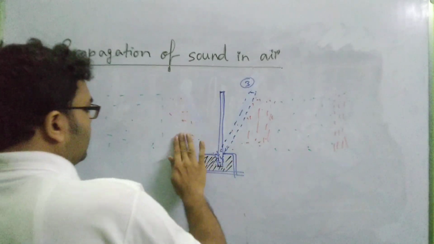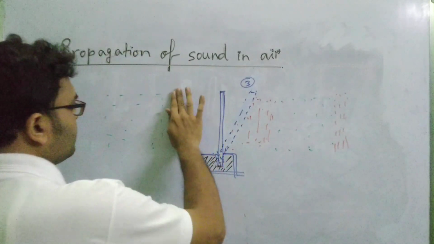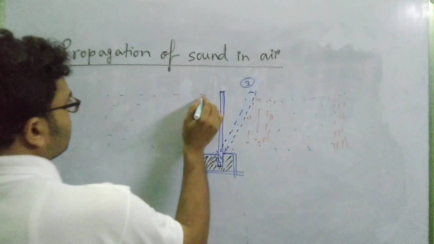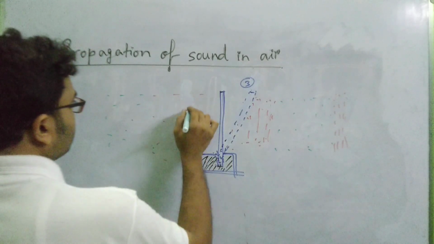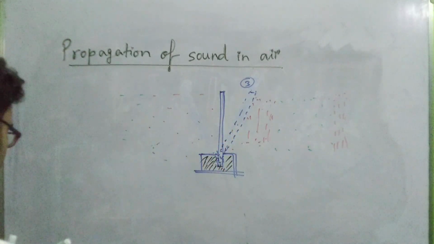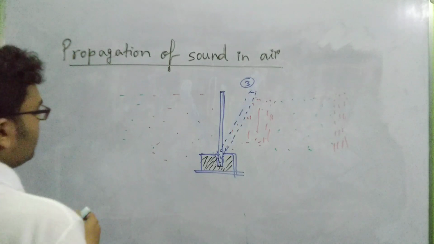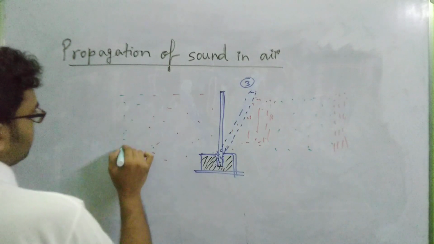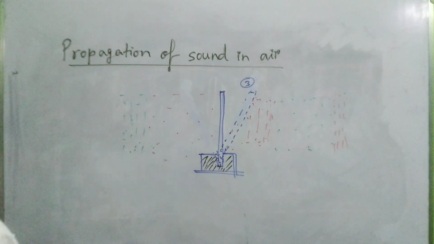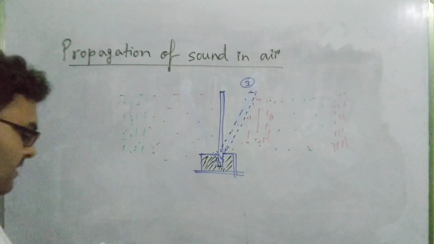Now again when the scale moves to position 3, the air layers here become relaxed. So this again creates a zone of rarefaction like this. And what happens? The layer beside this side again gets compressed. So you can see there is alternately a zone of compression and rarefaction.